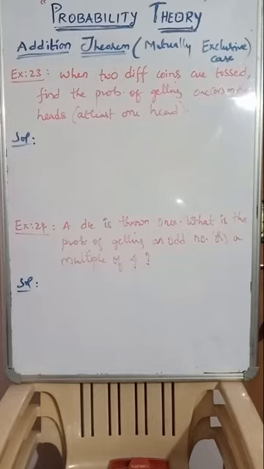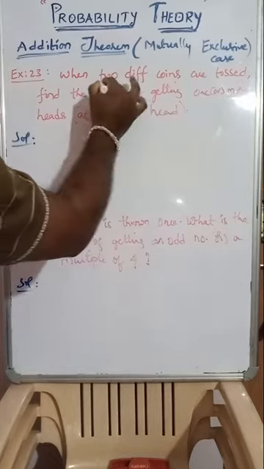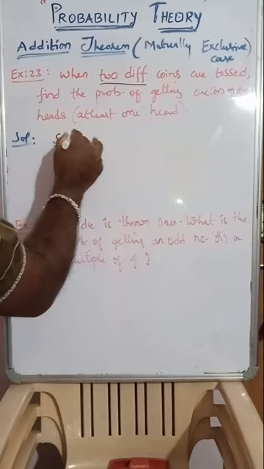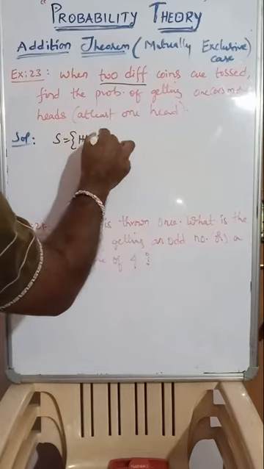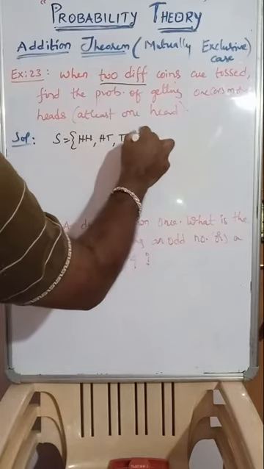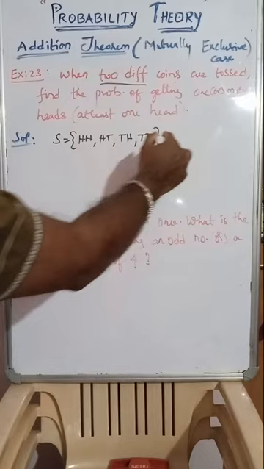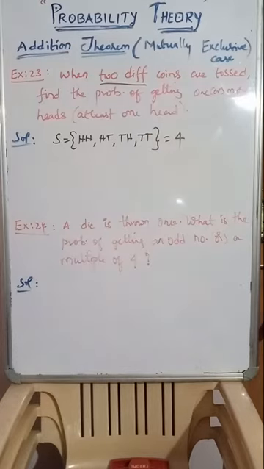First, what about the sample space here? When two coins are tossed, the sample space will be head head, head tail, tail head, and tail tail, right? The sample space when two different coins are tossed. So exhaustive cases are 4, isn't it?